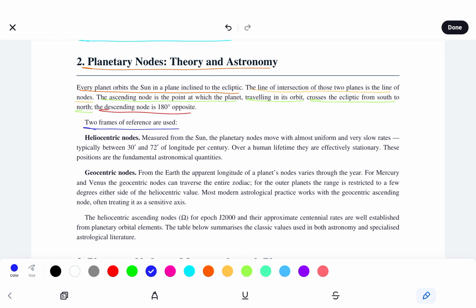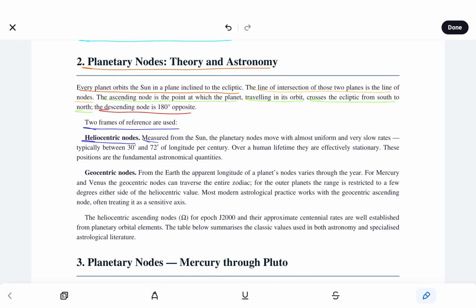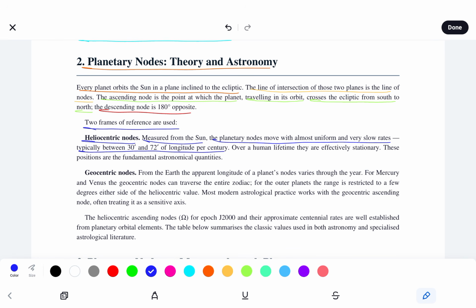So 2 frames of reference are used. Heliocentric nodes or helionodes, which are measured from the sun. The planetary nodes move with almost uniform and very slow rates, typically between 30 arc minutes and 72 arc minutes of longitude per century. Over a human lifetime, they are effectively stationary, and these positions are the fundamental astronomical quantities.